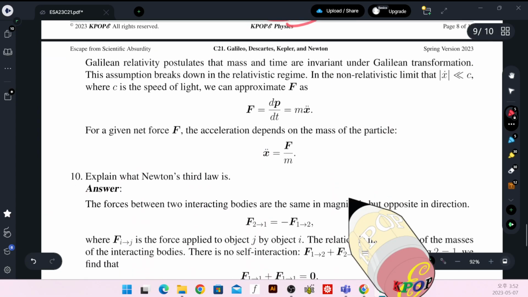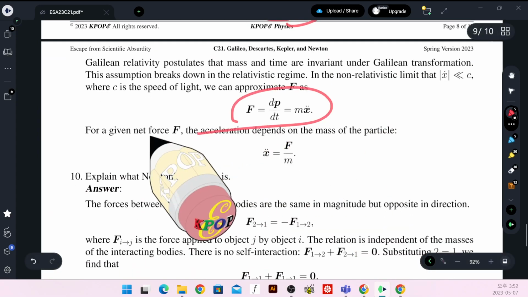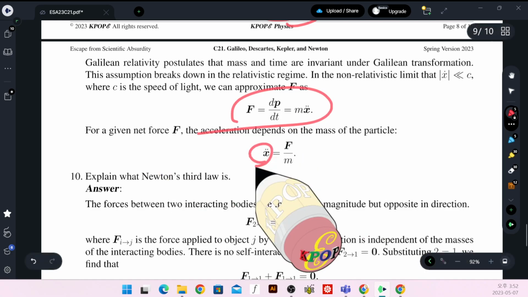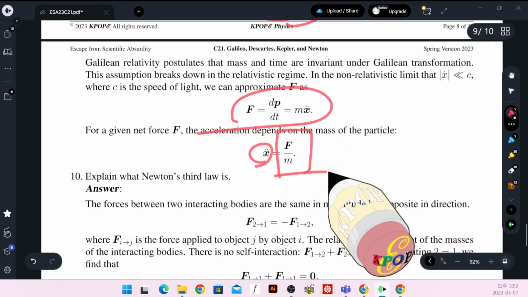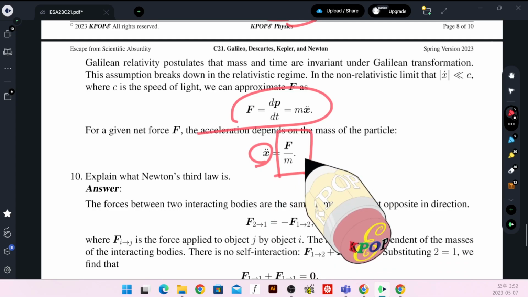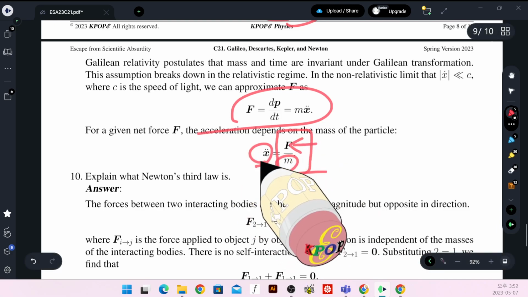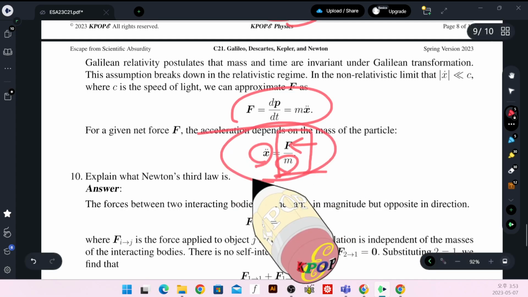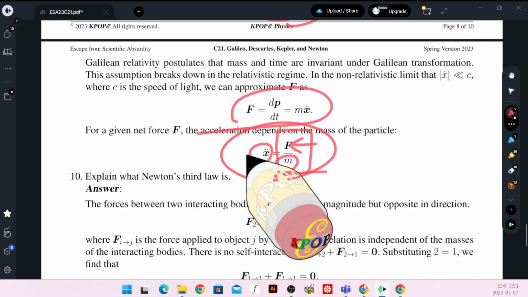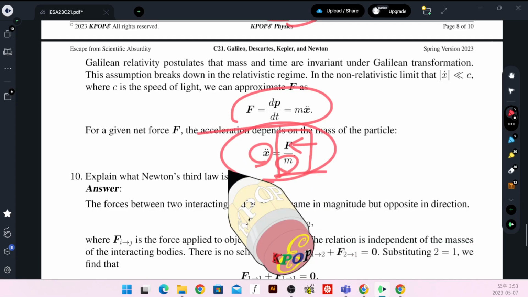From this, we divide both sides by the mass of the particle to find the acceleration in this form. So, once you know the force applied to a particle of mass m, you divide the force by mass to find the acceleration. And after solving this equation of motion, which is a second order differential equation, and sometimes nonlinear depending on the force, you can solve the trajectory of a particle as long as you know the force.